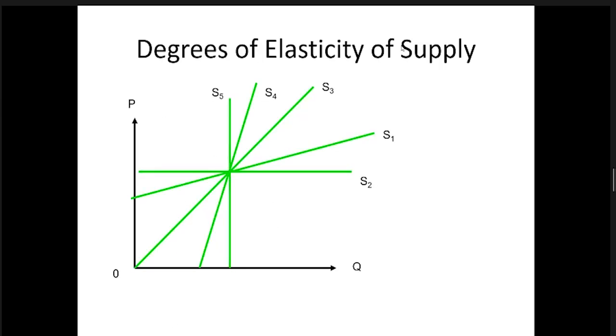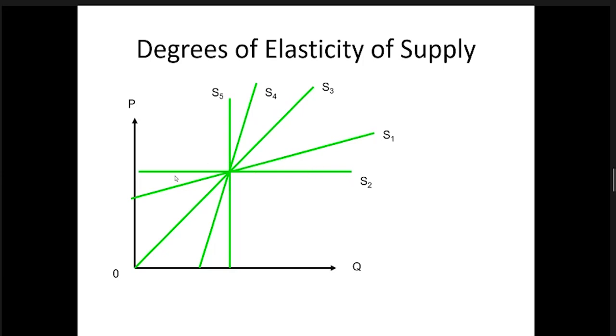We can have different degrees of elasticity. Of course, it is the same. Again, we don't want to take much time. You can read it later. We can put all these shapes of the demand curves and supply curves. Whenever we have a flatter supply curve, a horizontal one parallel to the quantity axis, we say it is perfectly elastic.